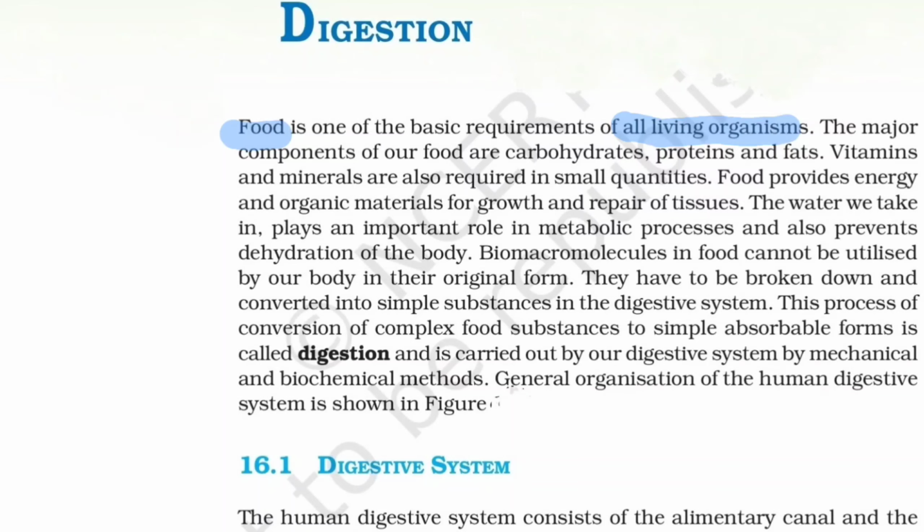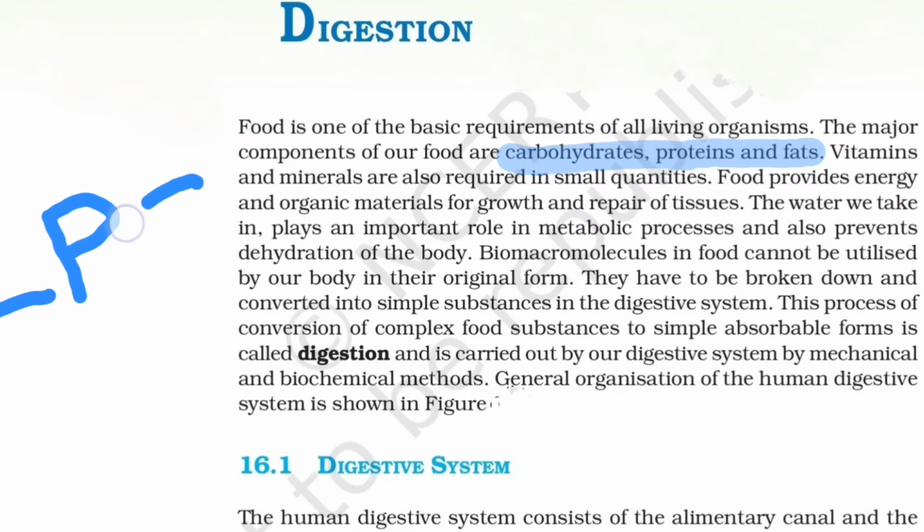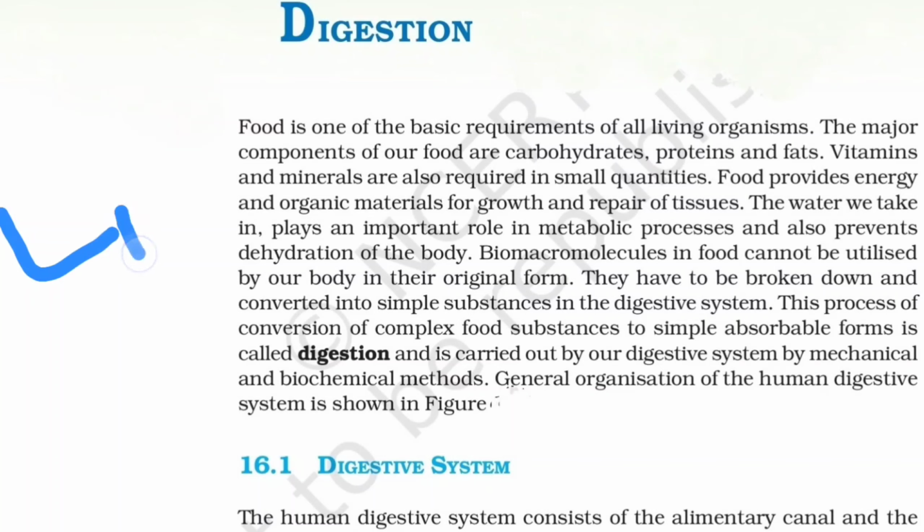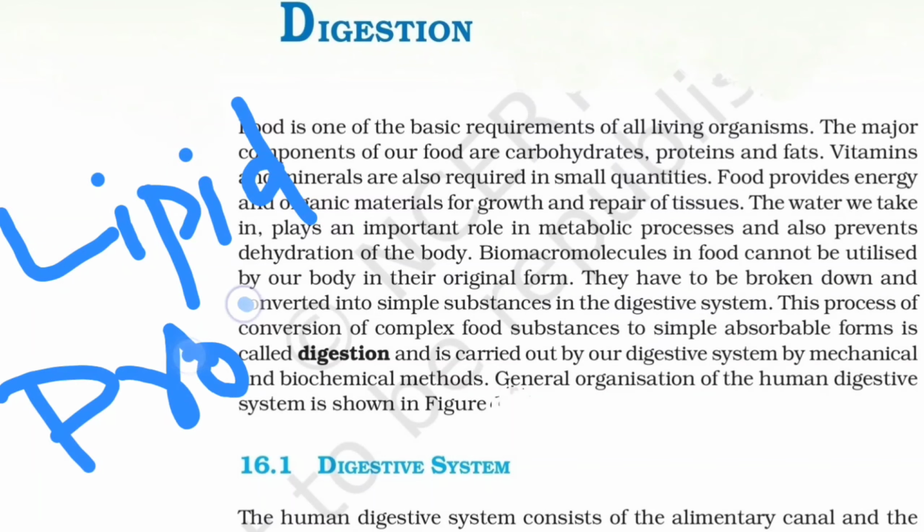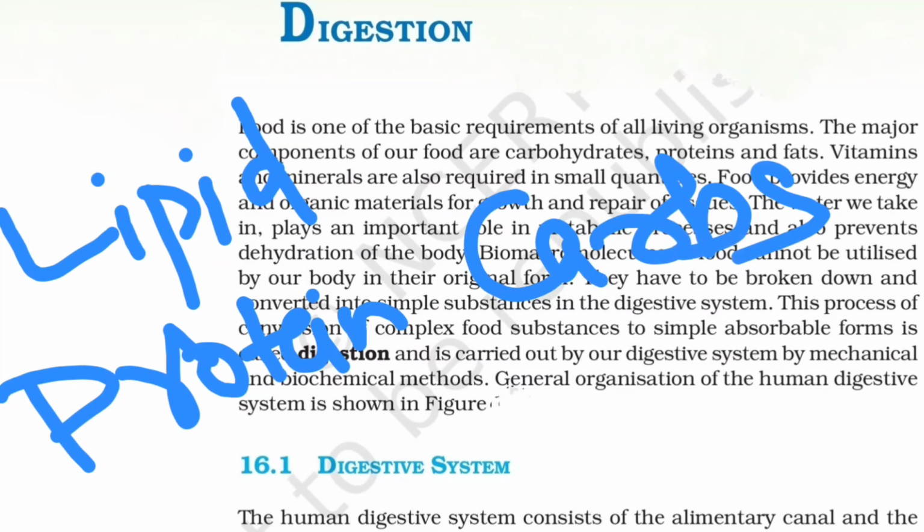So now, what are the major components of food? They are carbohydrate, protein and fat, or what we call LPC, which means lipid, protein and carbohydrate. Lipid, protein and carbs. Okay. So whenever I'll be dealing with the cases, lipid is broken down into what, or protein is broken down into which molecules, and the carbohydrates.